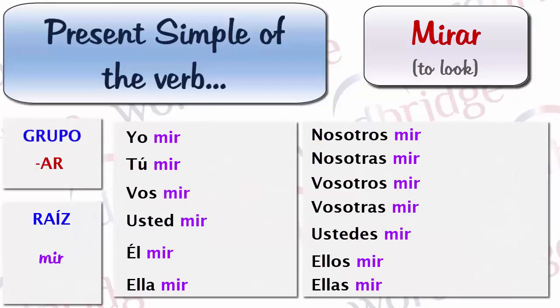Let's see. Yo miro, tú miras, vos mirás, usted mira, él mira, ella mira, nosotros miramos, nosotras miramos, vosotros miráis, vosotras miráis, ustedes miran, ellos miran, ellas miran.